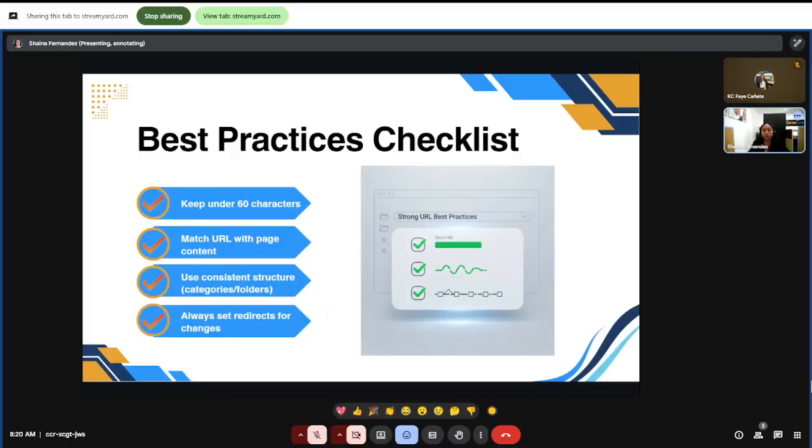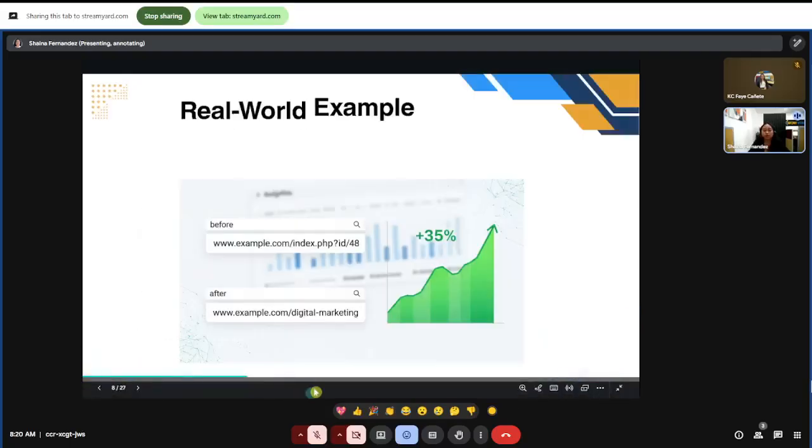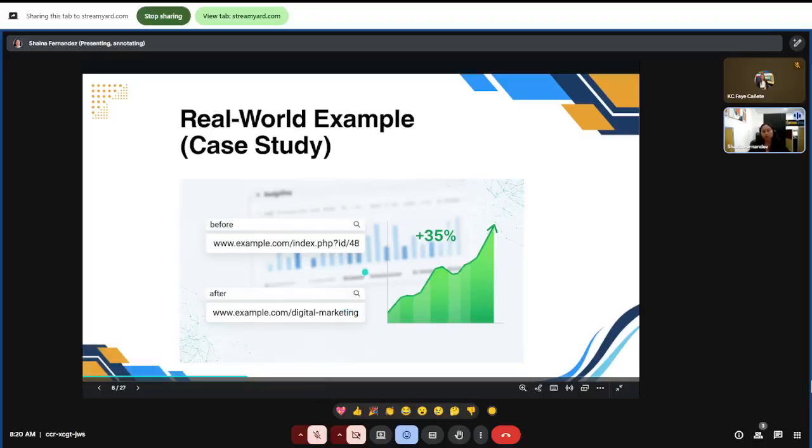So let's proceed with the real world example, or let's say case study. At Wow Visible, we actually worked with a client who had messy URLs like index.php question mark ID equals 48. It's really a messy URL, as you can see.